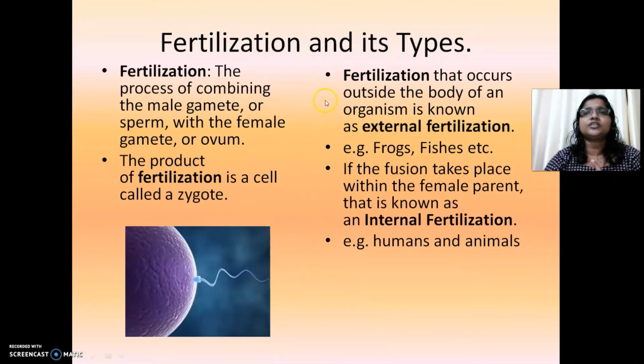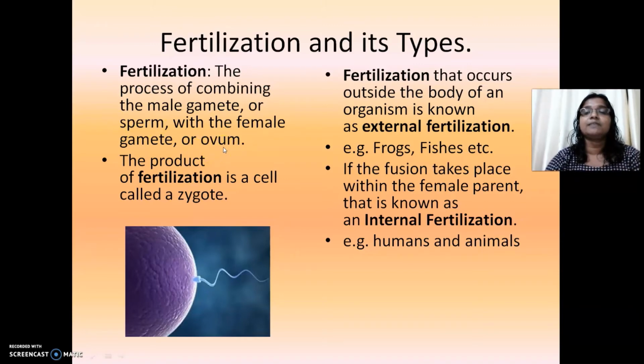Now, I told you in sexual reproduction, the gametes are produced. The male organism produces the male gamete. The female organism produces the female gamete. The male gamete is called sperm. The female gamete is called ovum.